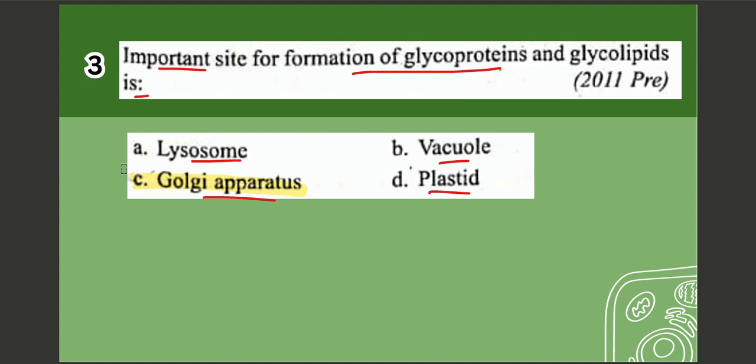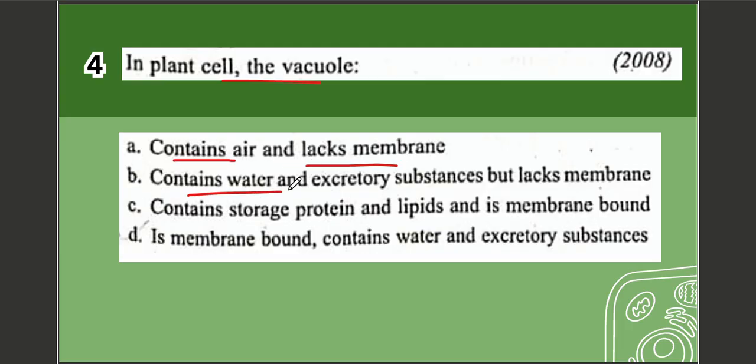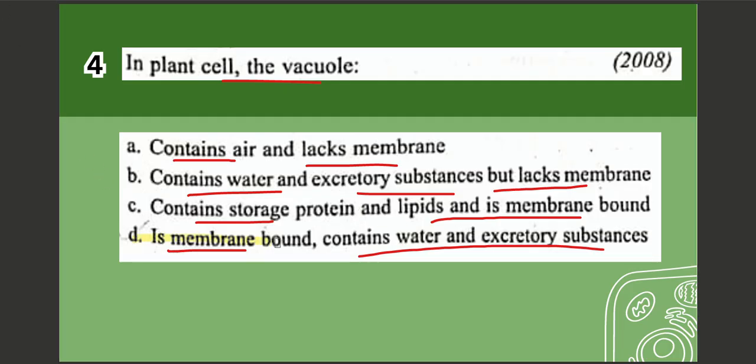Next question, question number 4. In plant cell, the vacuole: options are A. Contains air and lacks membrane. B. Contains water and excretory substance but lacks membrane. C. Contains storage protein and lipids and is membrane bound. D. Is membrane bound, contains water and excretory substances. The correct option is option number D, which is membrane bound, contains water and excretory substances.